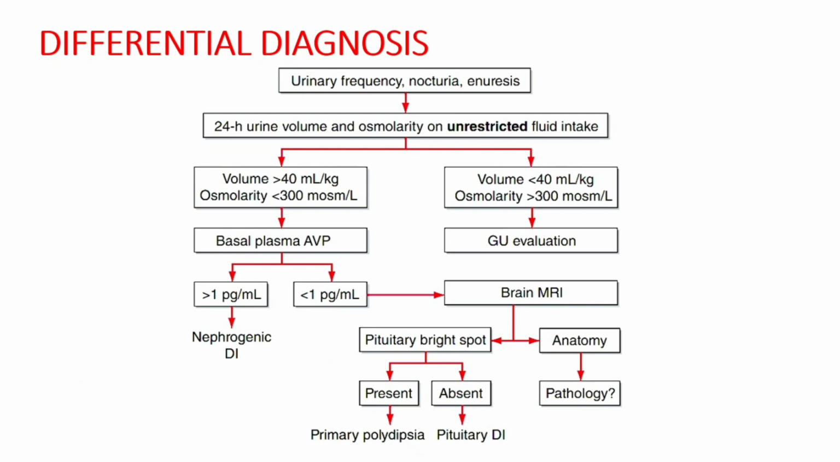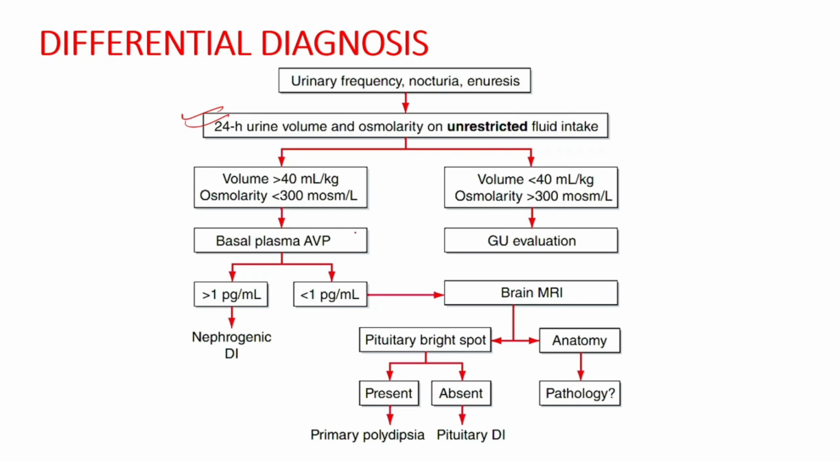Now, coming on to the diagnosis and how to differentiate between the conditions which are leading to diabetes insipidus. Firstly, whenever the symptoms of urinary frequency, nocturia, enuresis are present in the absence of glycosuria, the possibility of diabetes insipidus should be evaluated by collecting 24-hour urinary volume and osmolarity on unrestricted fluid intake. Means the patient is not restricted in taking fluid.